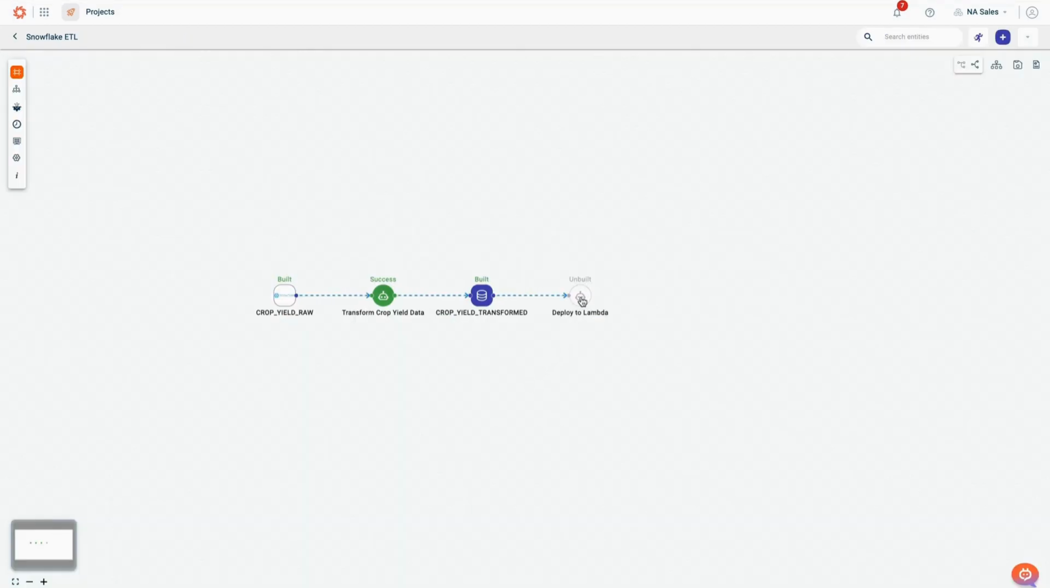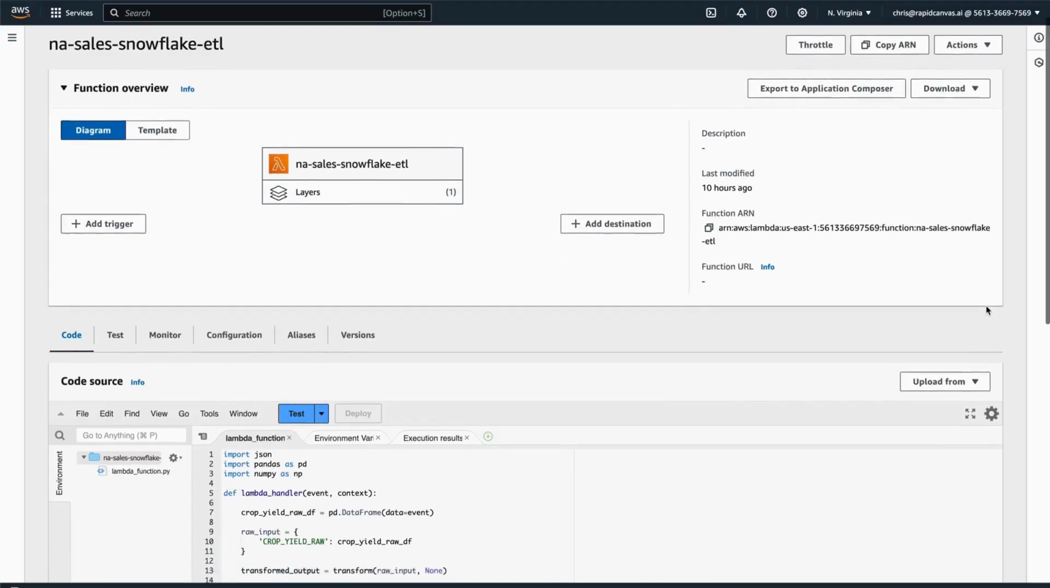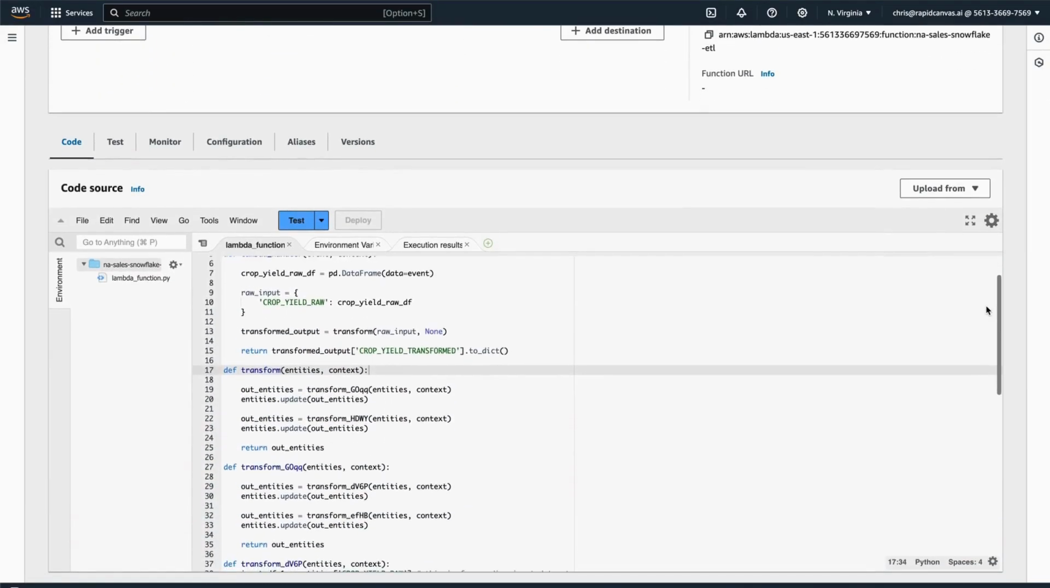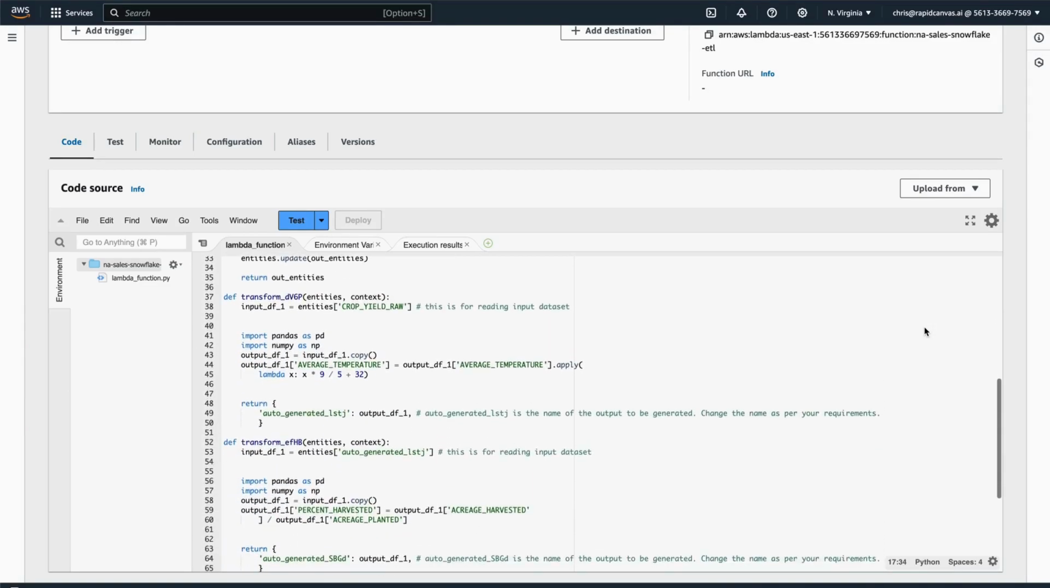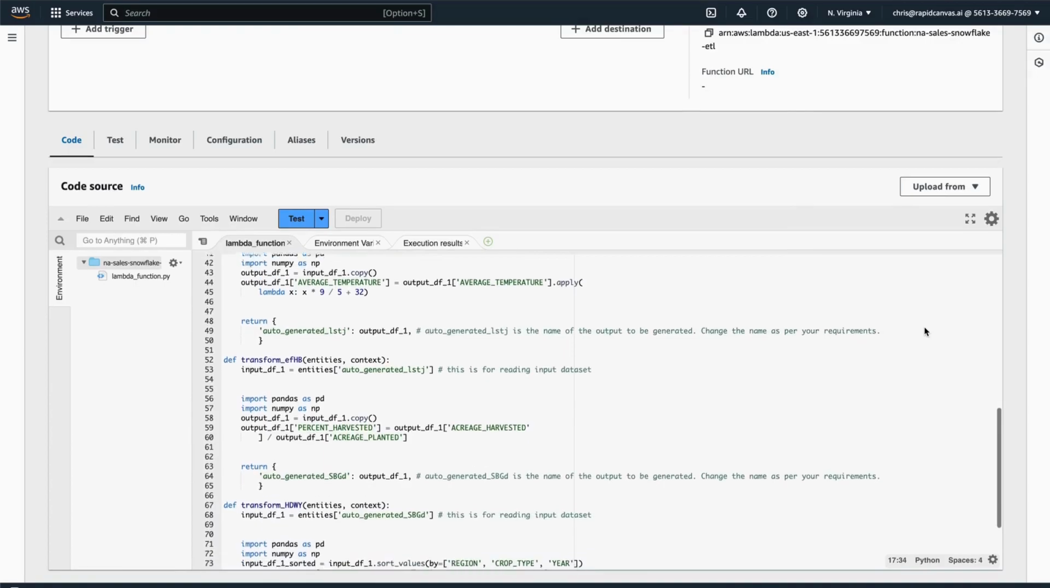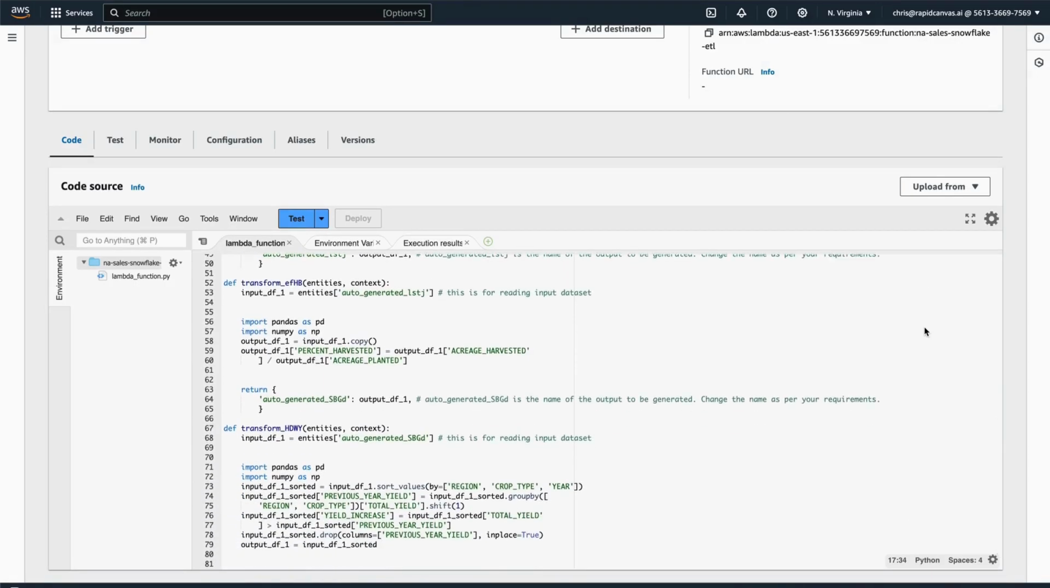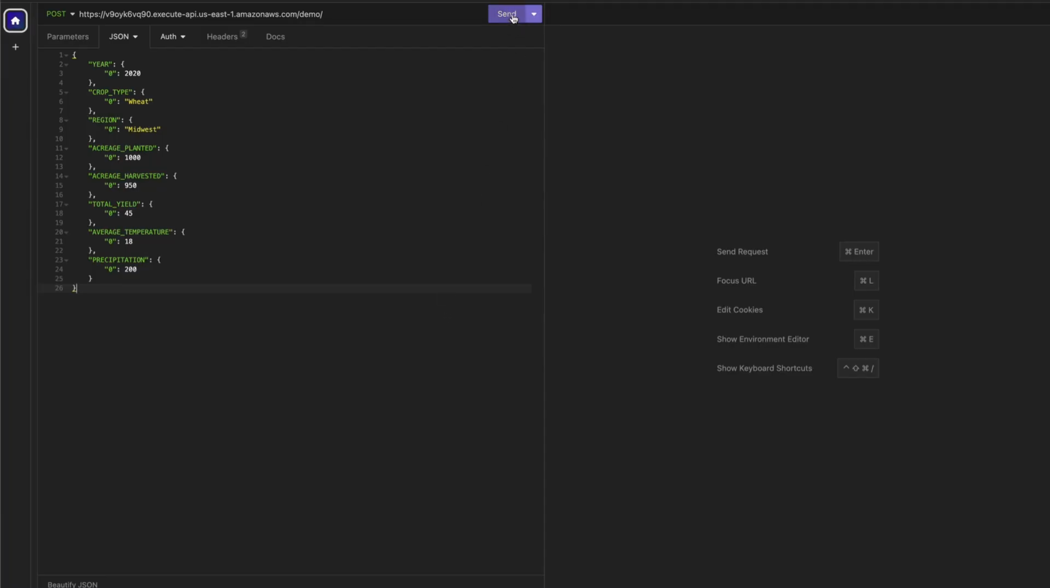Then run a recipe for deploying the AskAI-generated code to a Lambda function in your AWS account. You can then run the Lambda function to transform the data at will, including using API Gateway to create a REST API endpoint you can send requests to.